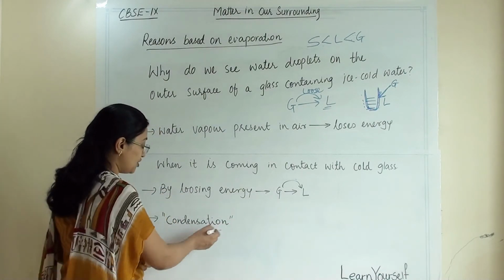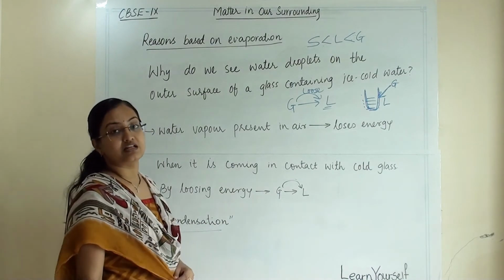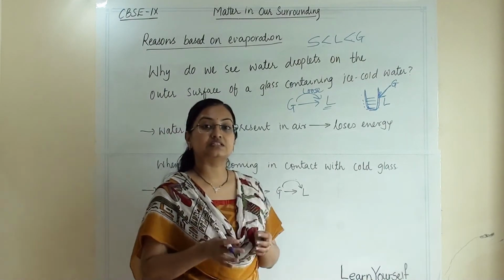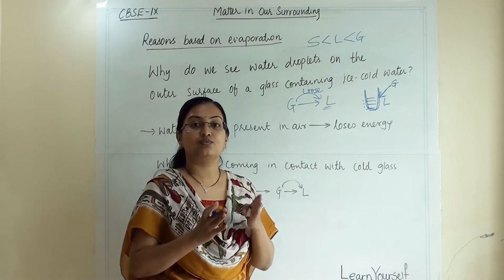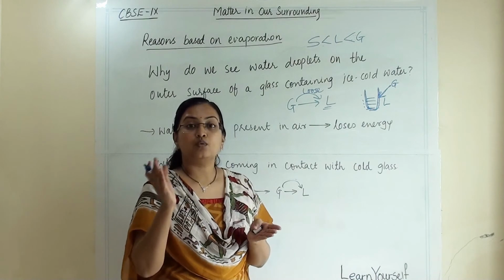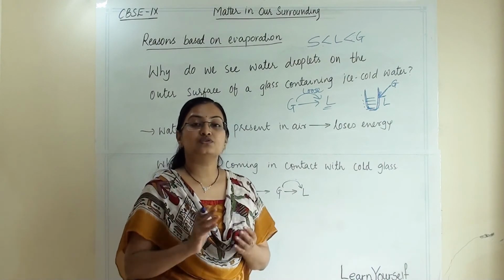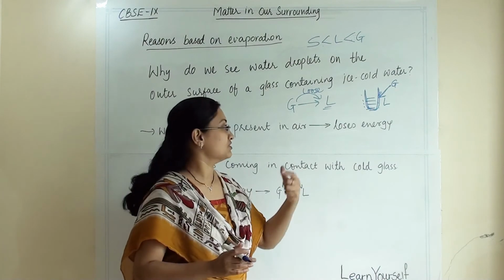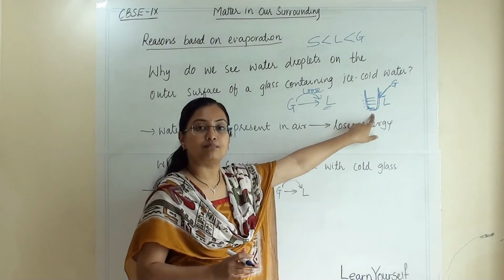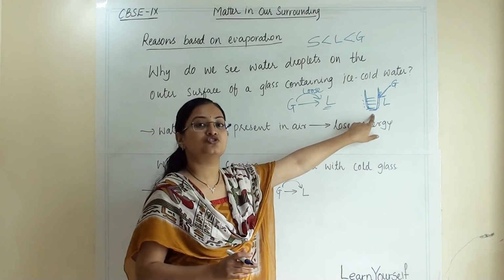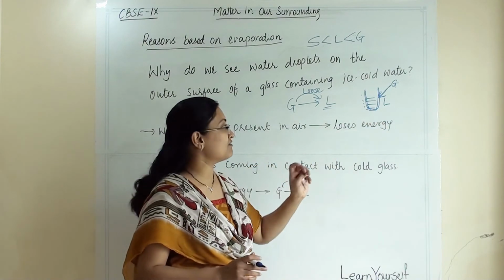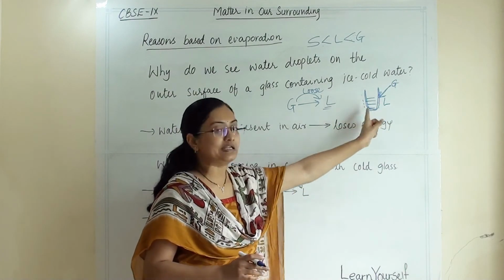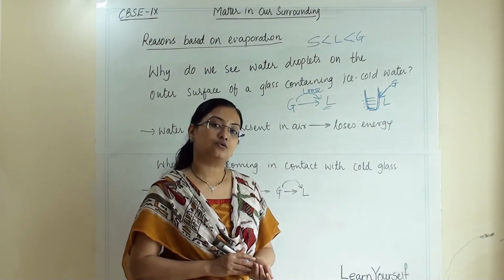This is also known as the condensation process. When we were discussing interconversion of the states of matter, we discussed that when gaseous state is converting into liquid, that process is known as condensation. That is exactly what is happening over here. Atmospheric moisture will cool down and convert into liquid. That's why we can see water droplets on the surface of a cold glass.